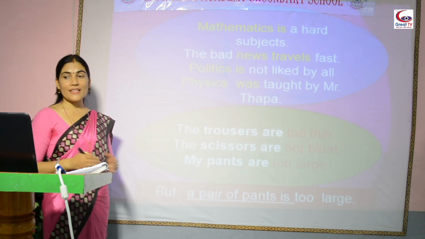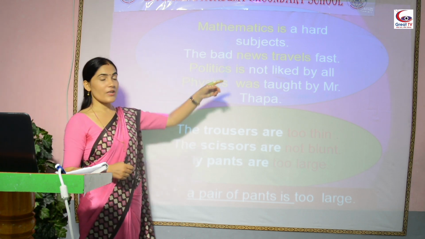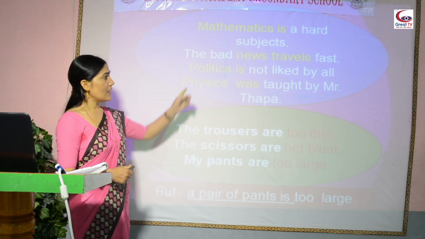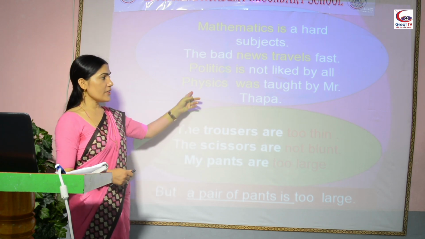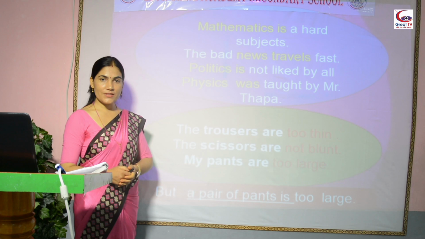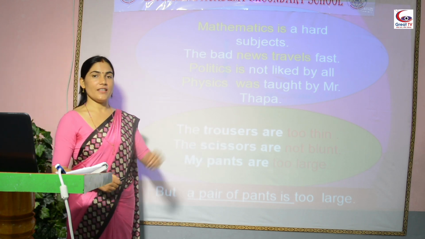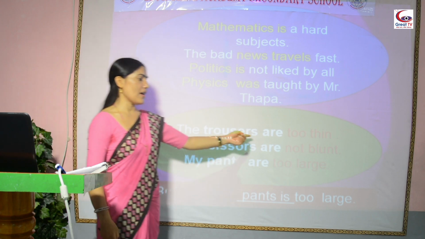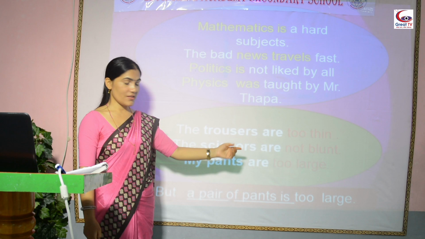Now, mathematics is a hard subject. The bad news travels fast. Politics is not liked by all. Physics was taught by Mr. Thapa. The trousers are too thin. Here, trousers are. The scissors are not blunt.